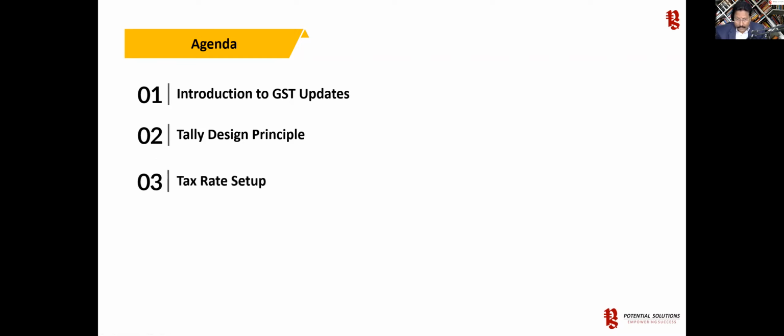And then we will also see a very critical aspect: how the tax rates are set up in Tally, what the hierarchy is, and how it inherits the rates that you are setting up in Tally. And then the master setup.